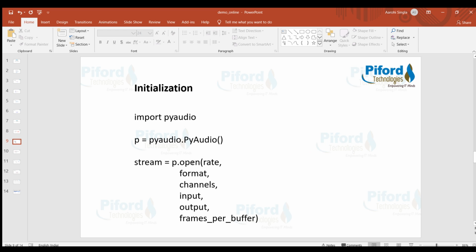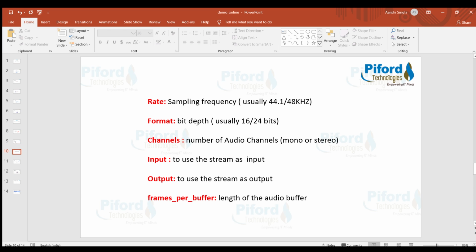I'm opening a stream. When you open a stream, these are the parameters which you need to define: rate, format, channel, input, output, and frames per buffer. So let's understand each of them one by one. The first one is rate. What is rate? Rate simply means sampling frequency, and this sampling frequency is usually 44.1 kilohertz or 48 kilohertz, right?